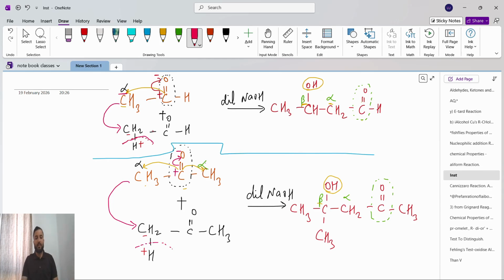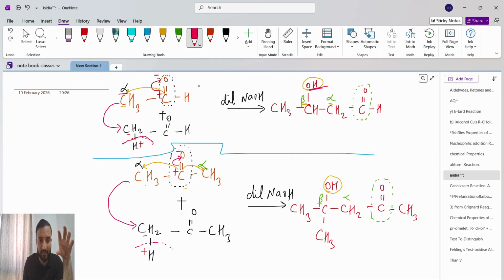We want to break this H, so this H will go and connect with O minus, H plus with O minus, so it will become OH.